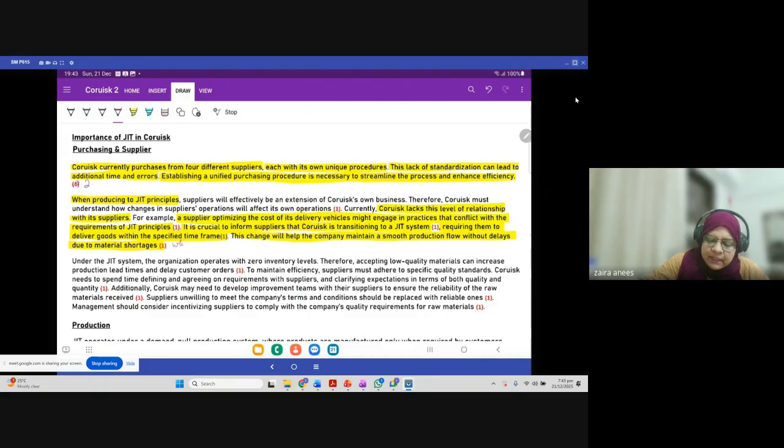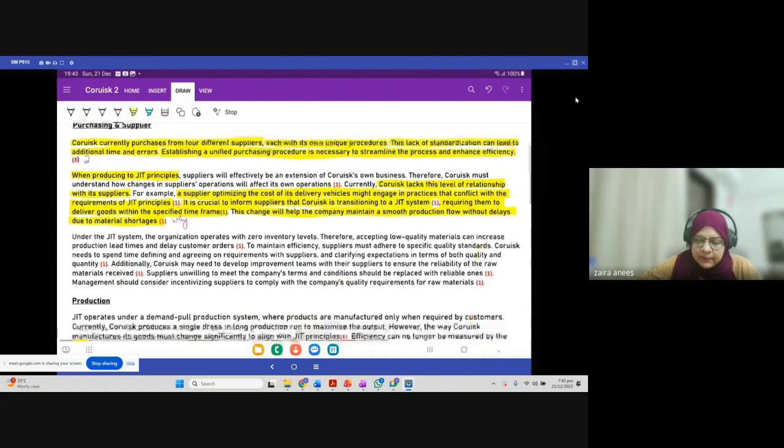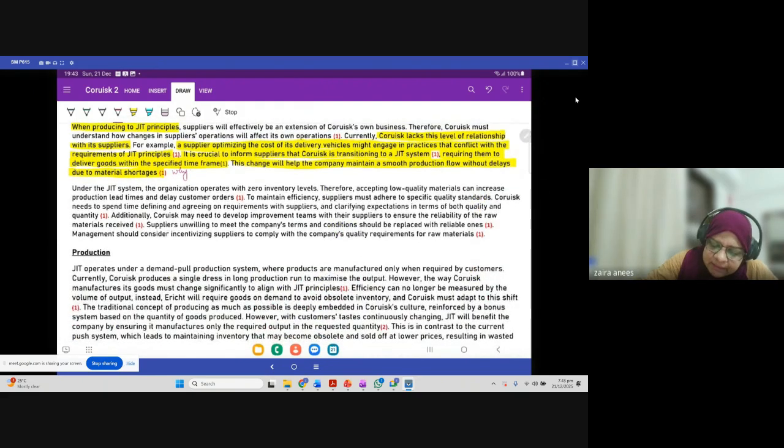You need to add that Y factor also, that this is important because the company cannot have excessive quantity of raw material, right? Under JIT system, the organization operates with zero inventory levels. Therefore, accepting low quality materials can increase production lead times and delay customer orders, right? So that's basically another point we identified, and why this is important, we identified that too, like what it will cost, right? Why this is a problem.